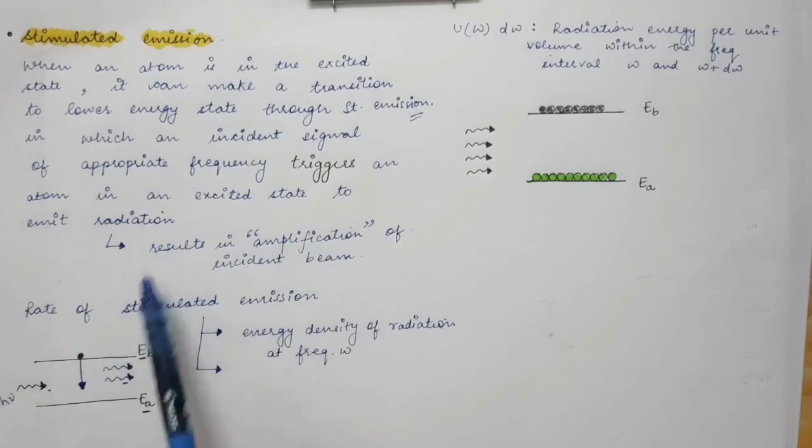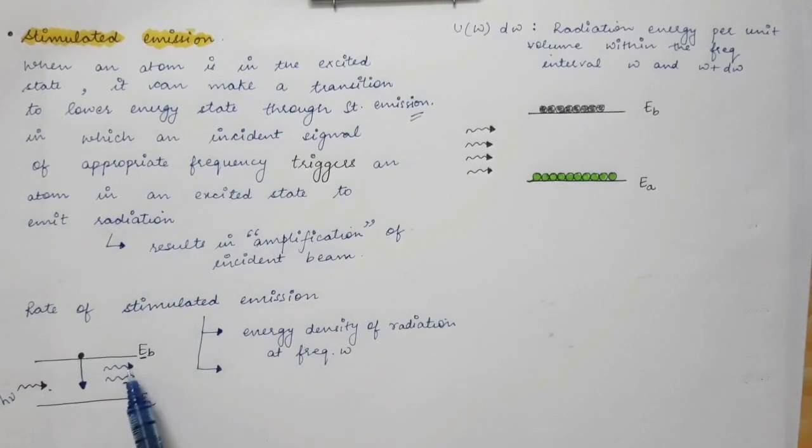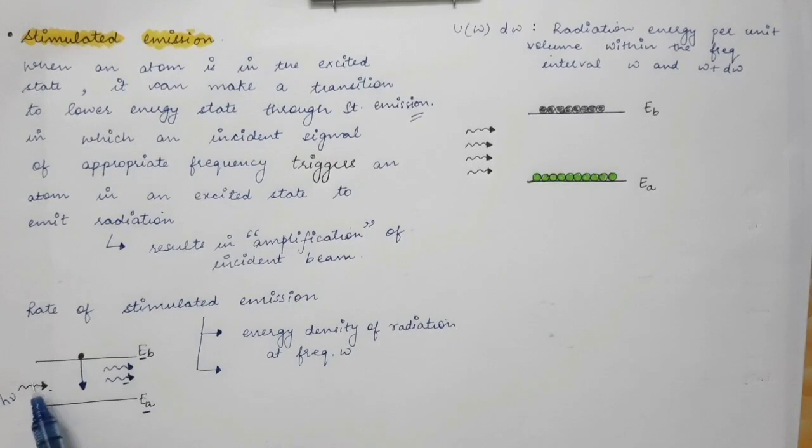And the photon which is emitted will have the same energy as the original one, because this incoming photon has energy equal to EB minus EA.